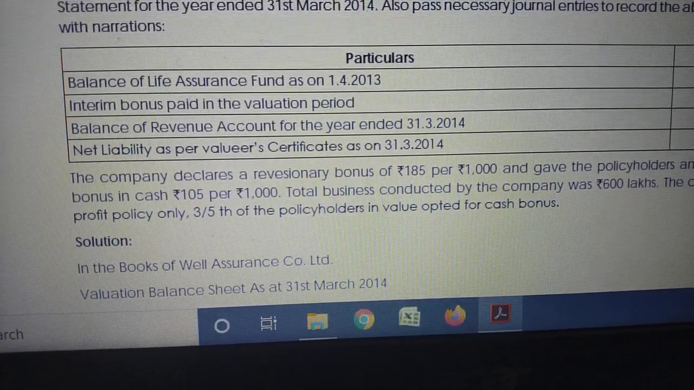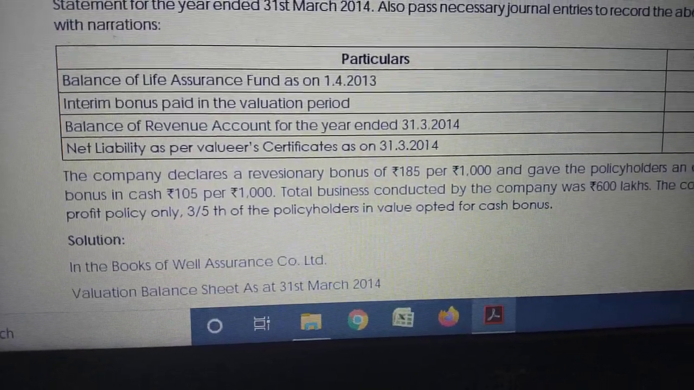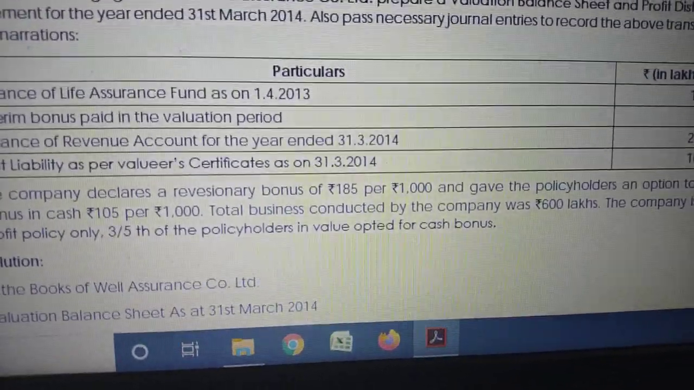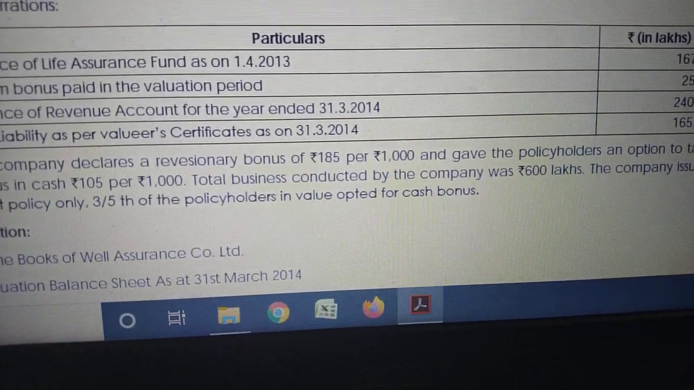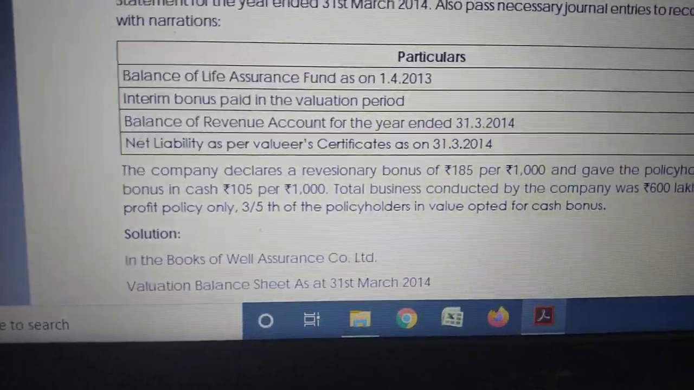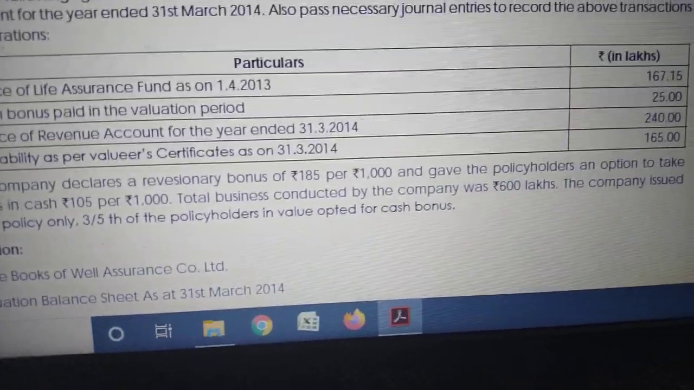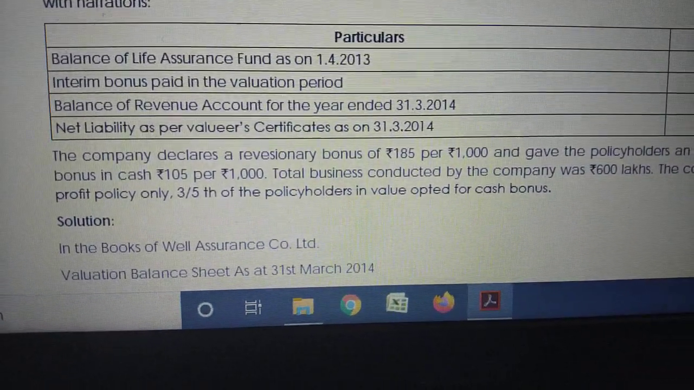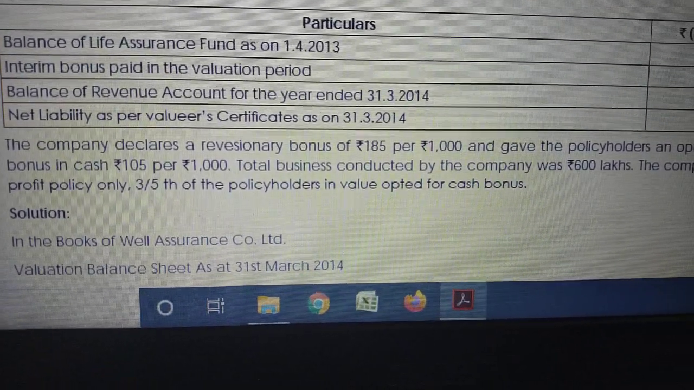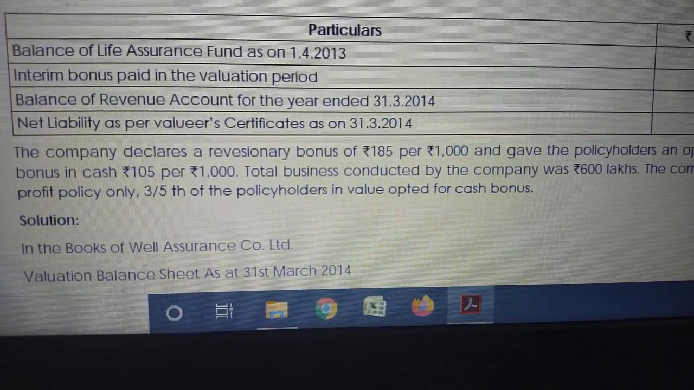The company declares reversionary bonus of rupees 185 per thousand, and gave the policyholder an option to take bonus in cash at 105 per thousand. Total business conducted by the company was 600 lakh. The company issued profit policy only. 3/5 of the policyholders in value opted for cash bonus. What are they trying to say?